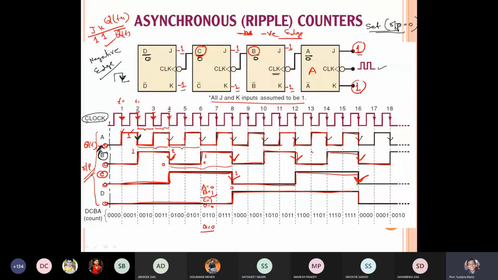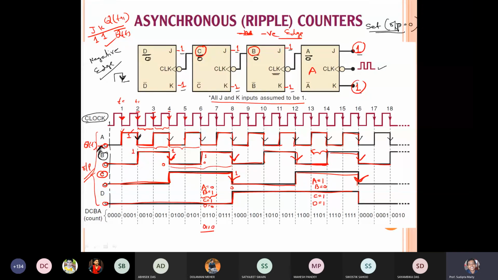In any clock pulse, in this clock pulse, here A is what value? B equals 0, C equals 1, D equals 1. Where is B? B is 0 in this region.